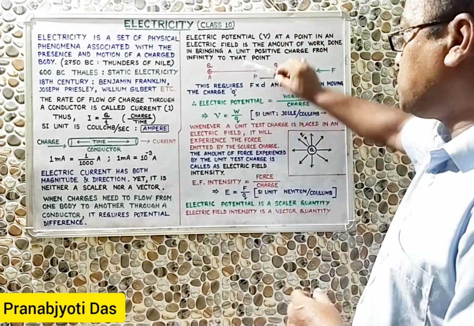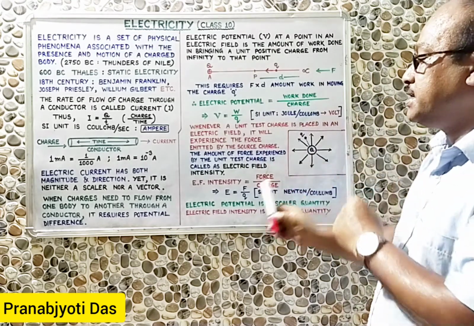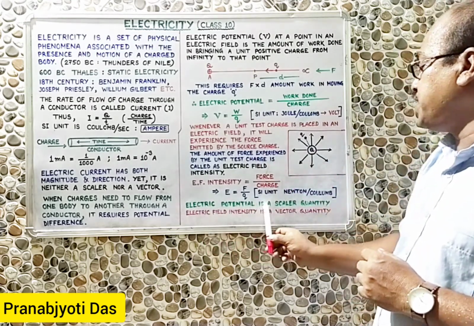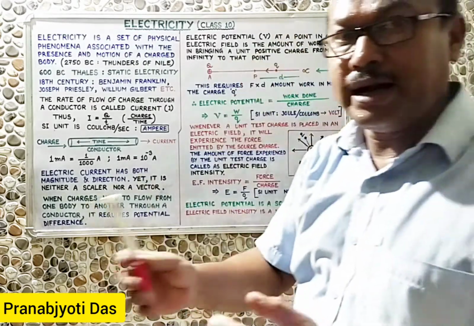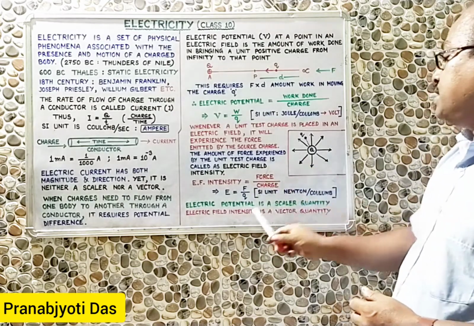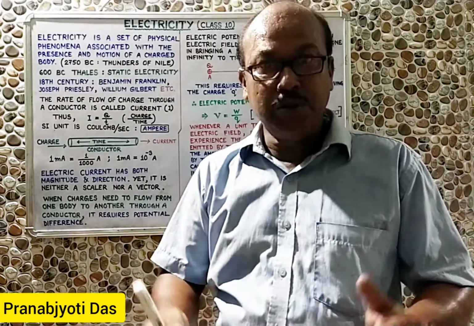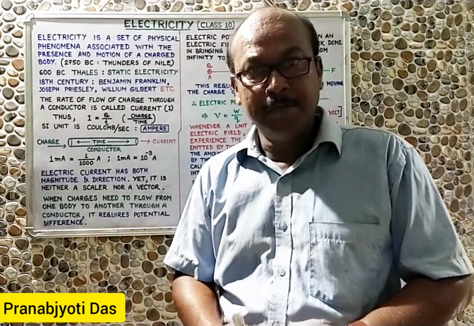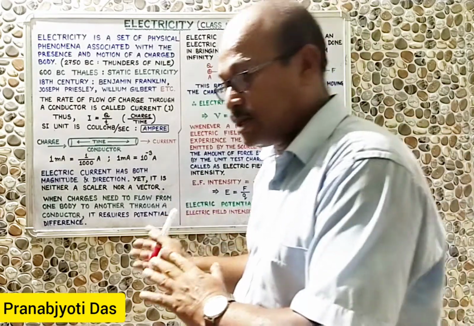Remember, out of these two things, electric potential and electric field intensity, electric potential is a scalar quantity because it has only magnitude, no direction. But electric field intensity is a vector quantity because it has both magnitude as well as direction. So hope you have understood something about this electricity.